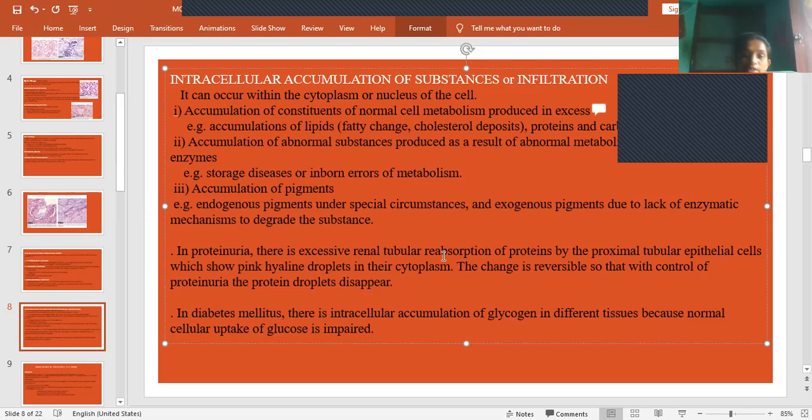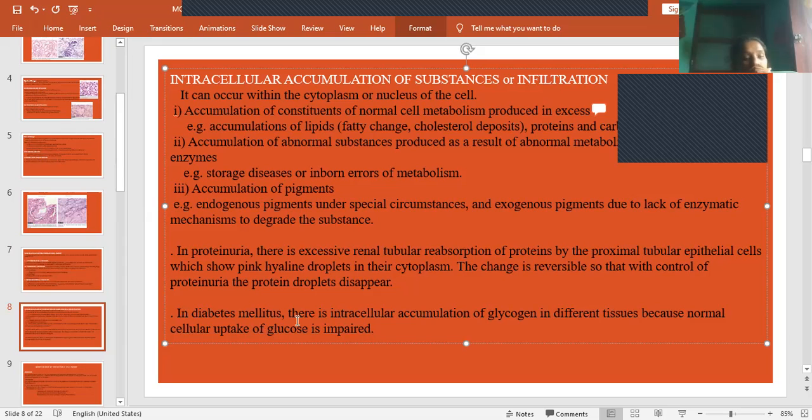The change is reversible, so with the control of proteinuria, the protein droplets disappear. These protein droplets appear as pink hyaline droplets, meaning a pink glassy appearance. But once the proteinuria is decreased, the pink hyaline droplets also disappear. So it is a reversible effect.